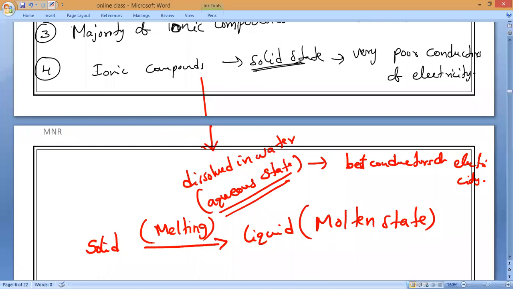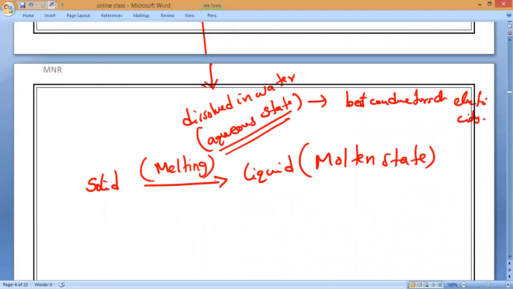Then also it is a good conductor of electricity. So ionic compounds are good conductors in two cases: when dissolved in water, or when in molten state, meaning melted into liquid state.